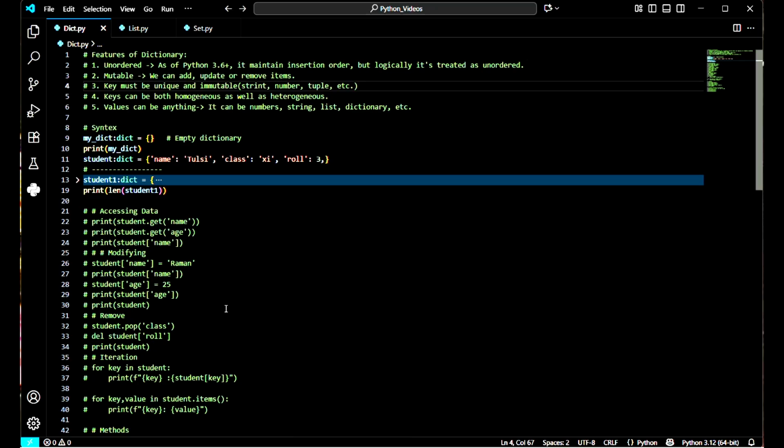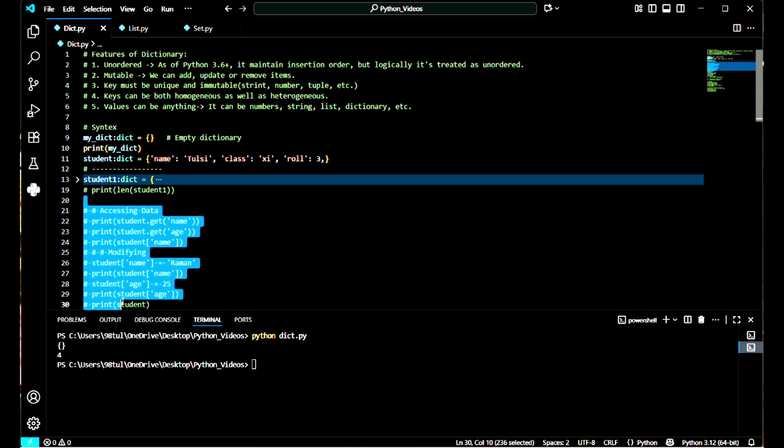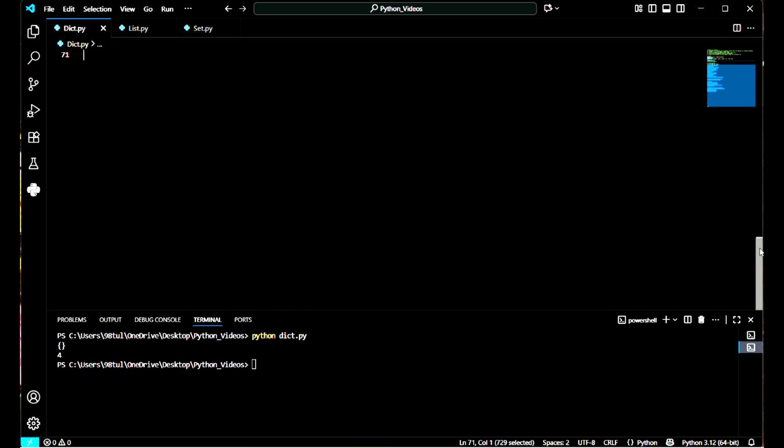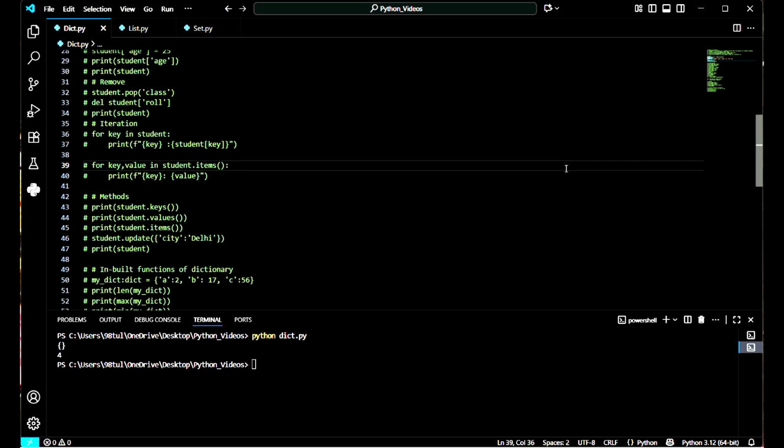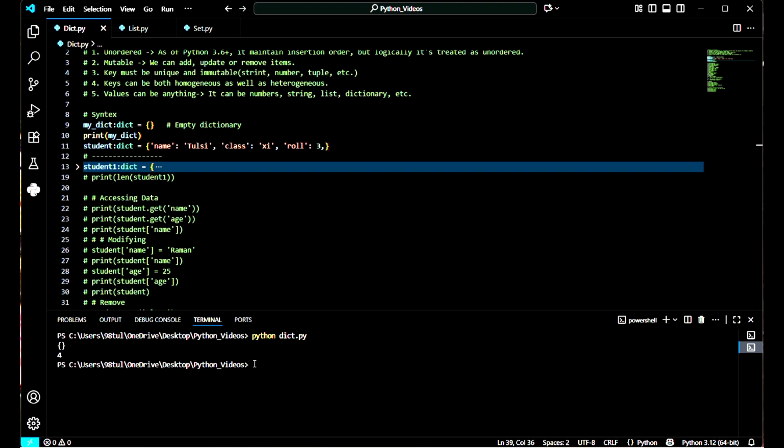Let me print this dictionary and we can check how it gives us the empty dictionary. Let me comment and print it again. Now we can check here, this is giving us just an empty dictionary. So the syntax would be curly braces for a dictionary.